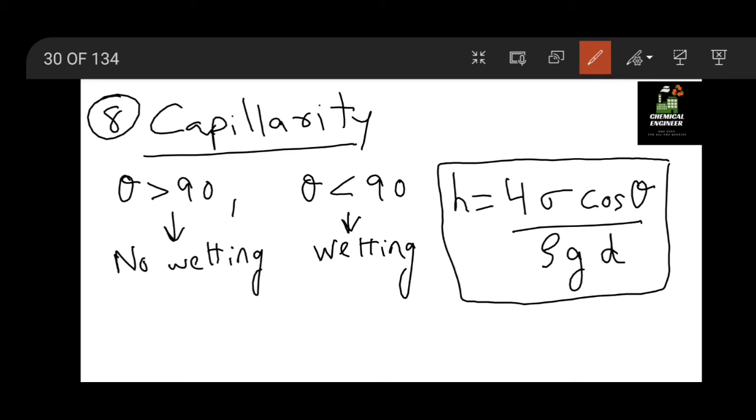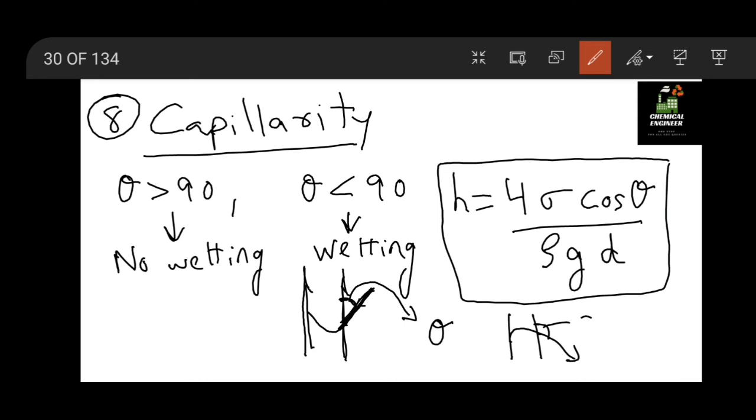Okay, so how will you calculate theta? Theta is actually the angle that is made by the liquid contact. Suppose this is a small tube, and this angle is known as theta. Now if in a tube we have a fluid which is making more than 90 degrees, then this will be your theta. So remember this.